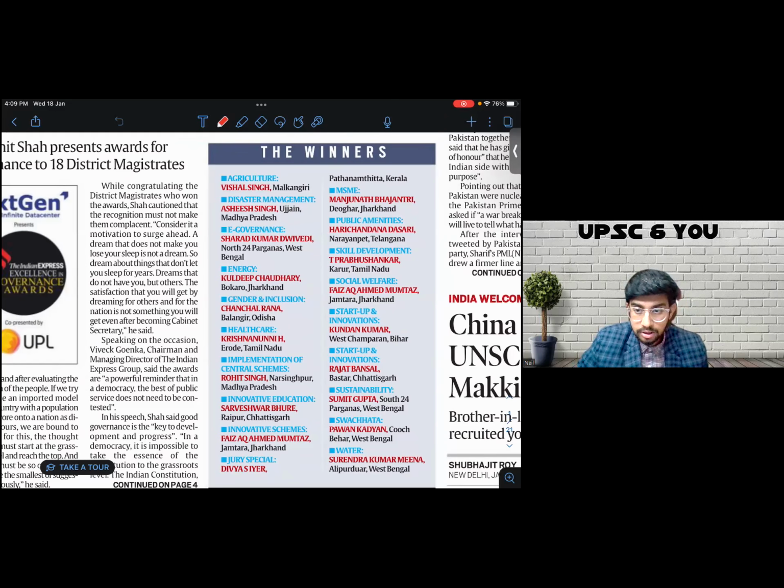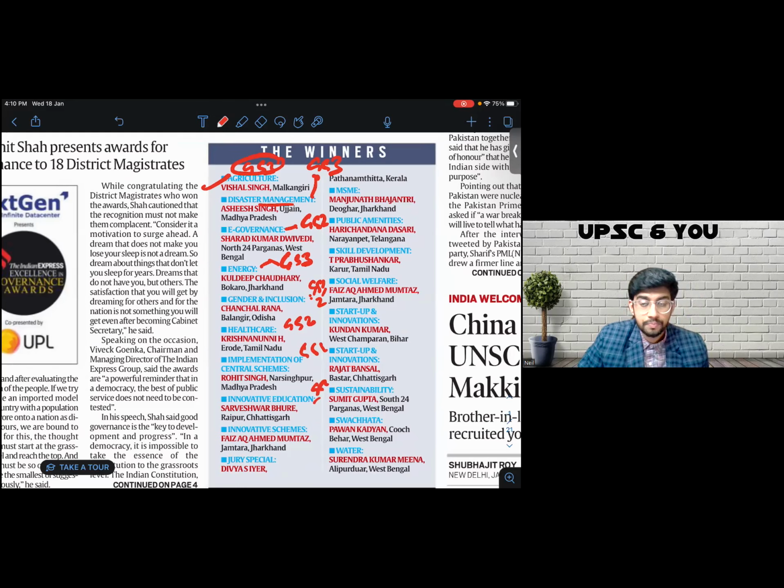You can generate all of these correlations with frameworks, a GS-based framework. For instance, agriculture is covered under GS3. Disaster management is covered under GS3. E-governance is covered under GS2. Energy is covered under GS3. Gender and inclusion under GS1 or 2. Healthcare under GS2. Central schemes in GS2.